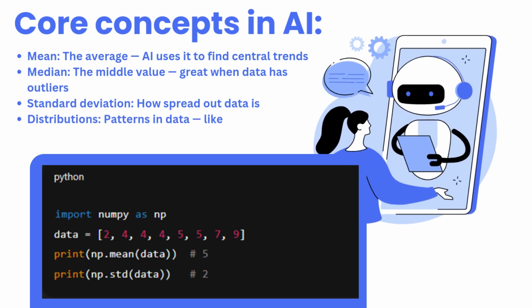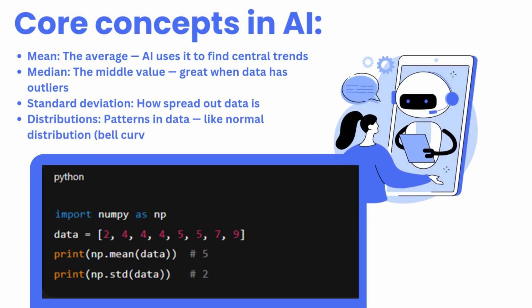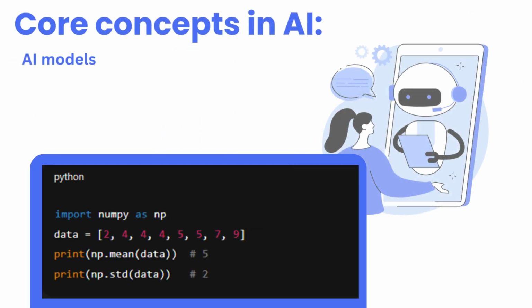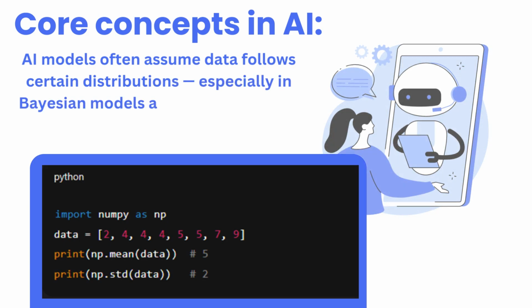Distributions, patterns in data, like normal distribution, bell curve. AI models often assume data follows certain distributions, especially in Bayesian models and Gaussian-based algorithms.